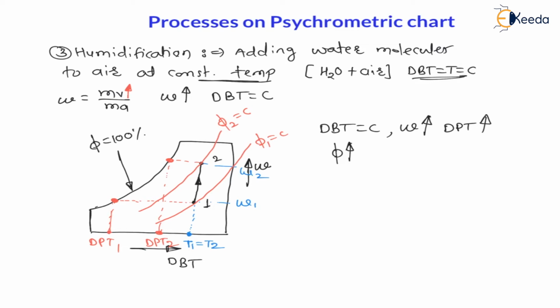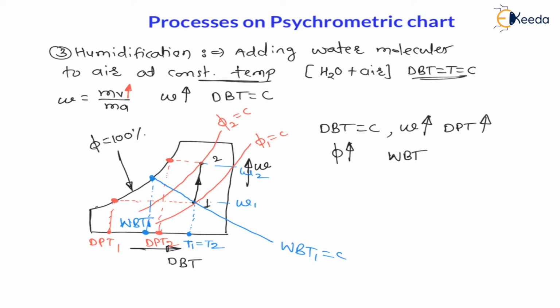Now let us understand about wet bulb temperature. These wet bulb temperature lines are straight inclined lines sloping downward towards the right. So from 1 we have to draw a straight inclined line sloping downward towards the right, right? So from 1 the line will be like this. That means on this line wet bulb temperature 1 is constant, and to find wet bulb temperature the air must be saturated, that is relative humidity must be 100%. So we will find one point here, and from this point if I check the x coordinate, I will get the wet bulb temperature. This will be the wet bulb temperature 1.